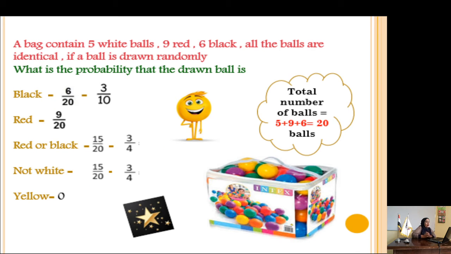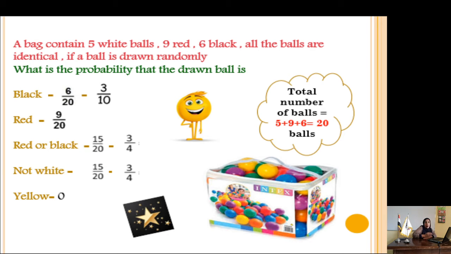Now, he told you a bag contained 5 white balls, 9 red, and 6 black. All the balls are identical. Identical means the same. Okay? If one ball is drawn randomly, what is the probability that the drawn ball is...? Here you have a box of balls. All of them are identical. And you will draw one ball out of this box.